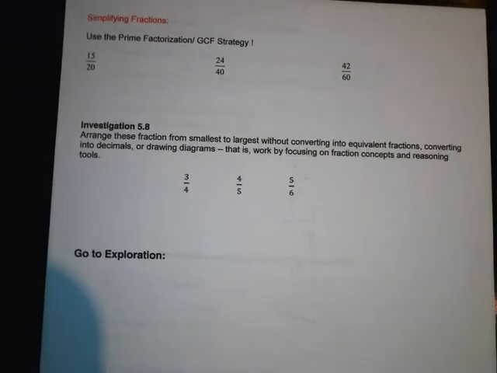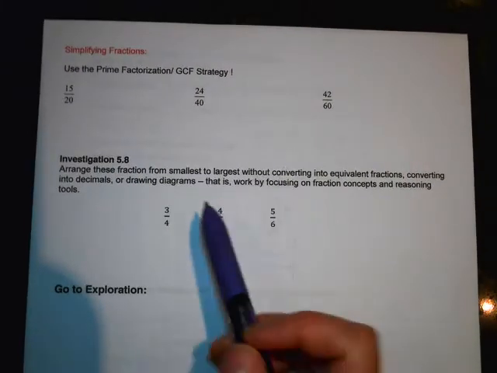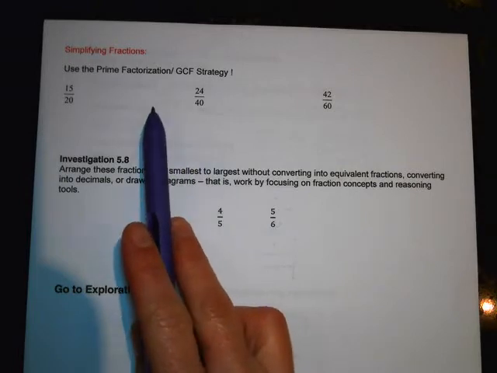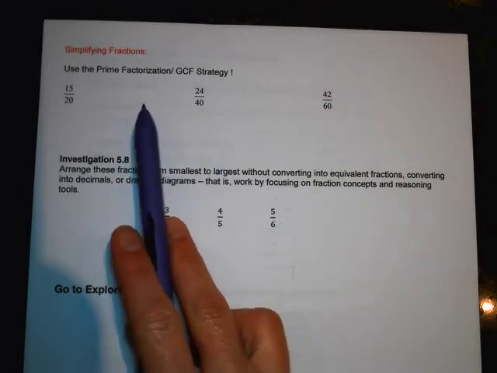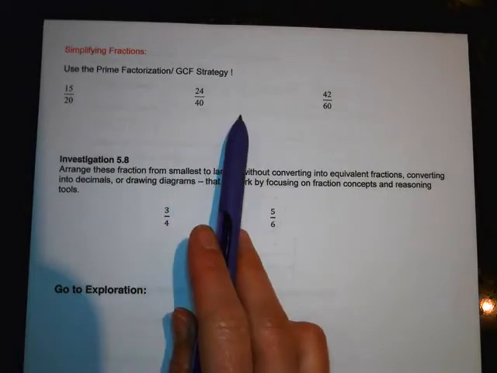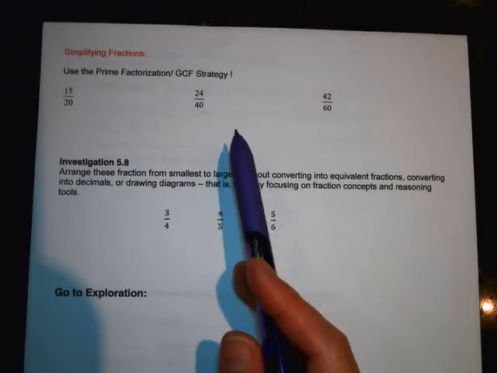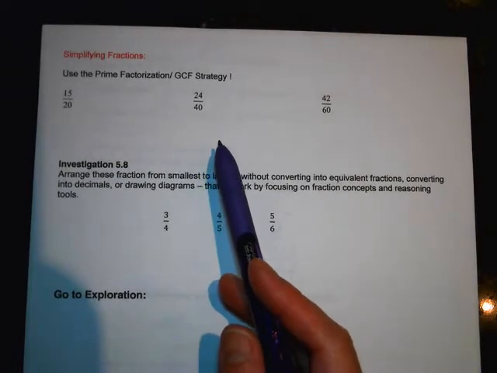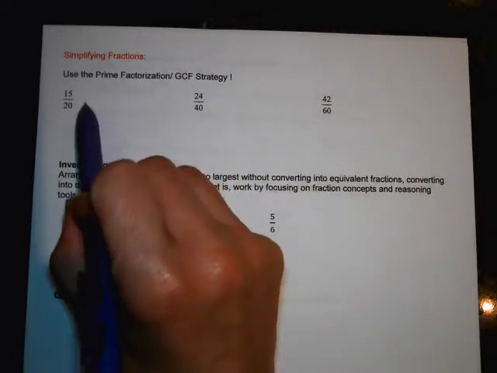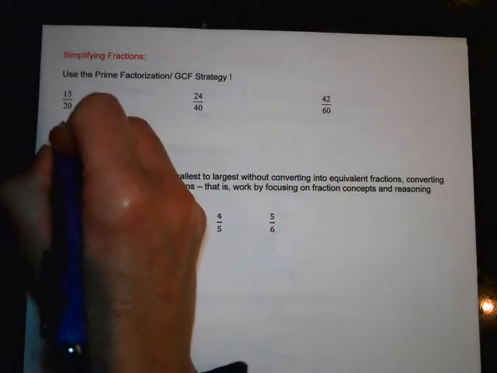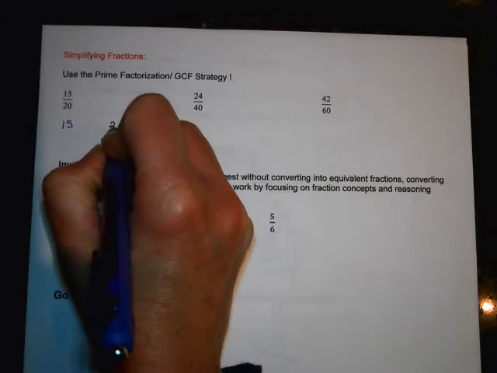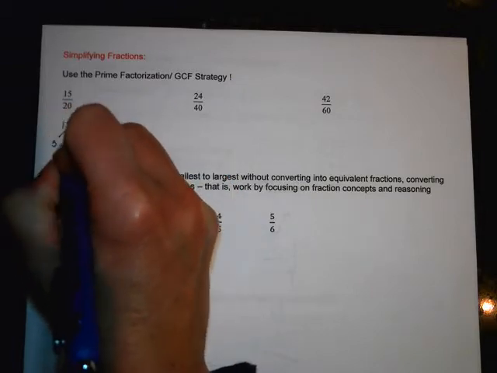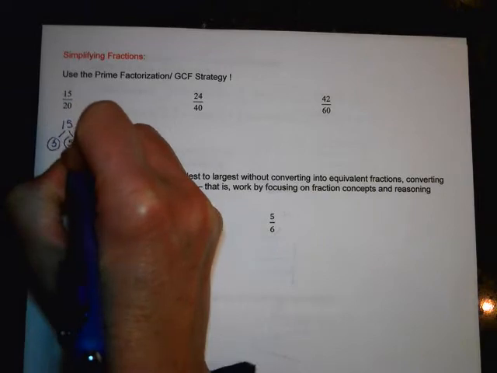All right. So the way that Engaged New York is explaining one big way of finding simplified fractions is with this prime factorization method, and I think it's cool. Most people are more comfy with multiplying than dividing. So what Engaged New York is doing is having kids make little factor trees and rewriting these numbers as the product of their primes.